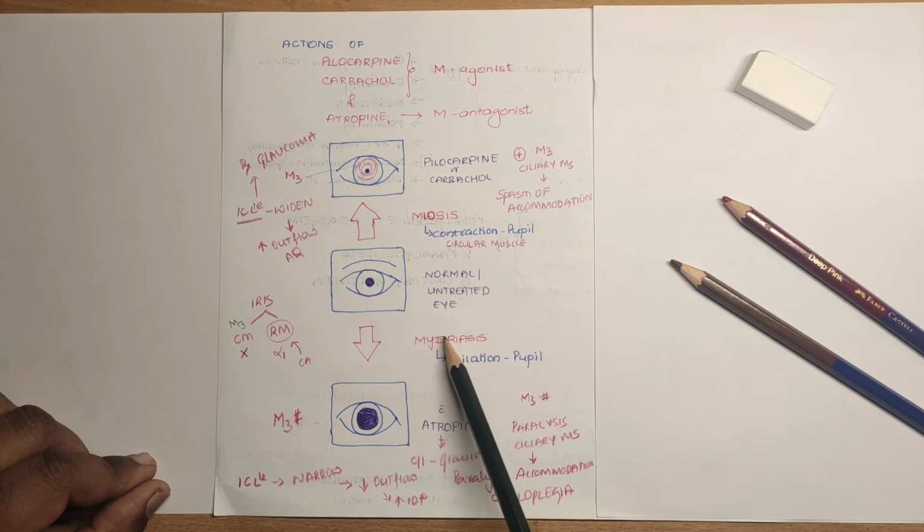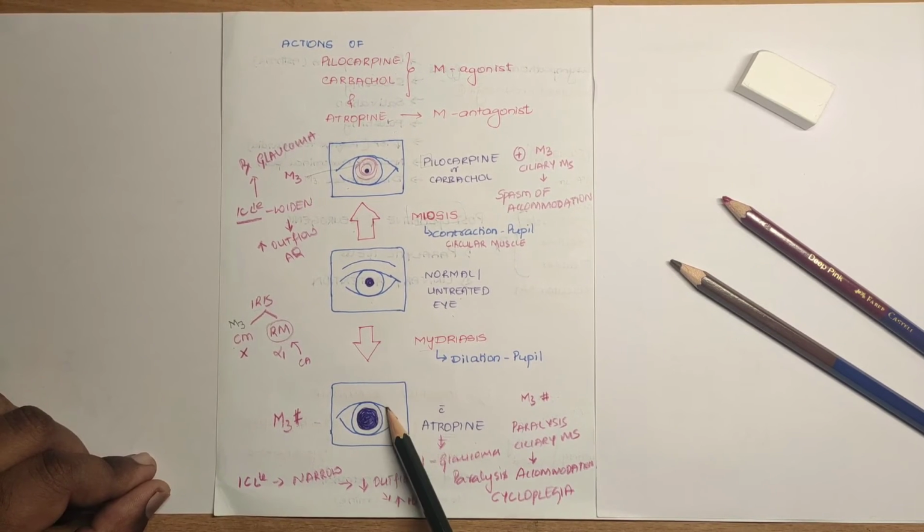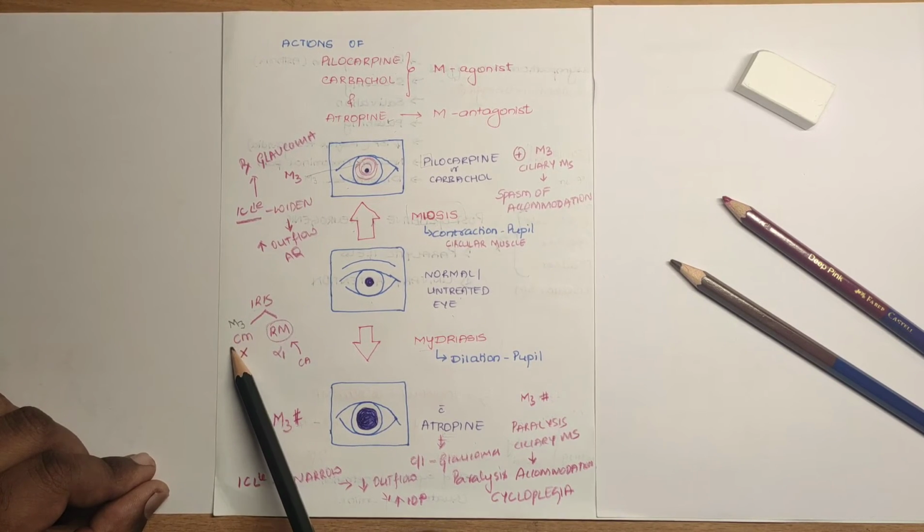Whereas in case of atropine, once you administer atropine in the form of eye drops, it produces mydriasis. Here, when you give atropine, you know that atropine is a muscarinic receptor antagonist. So where are M3 receptors located? On the circular muscle and the ciliary muscle.